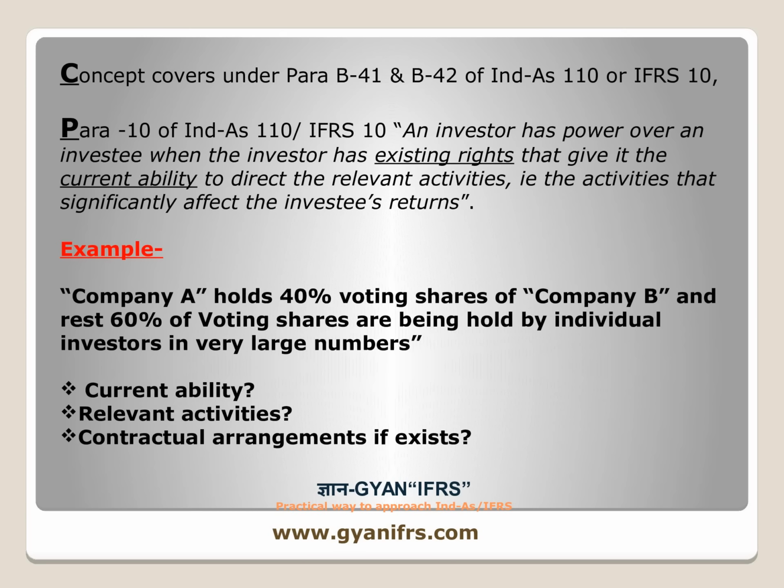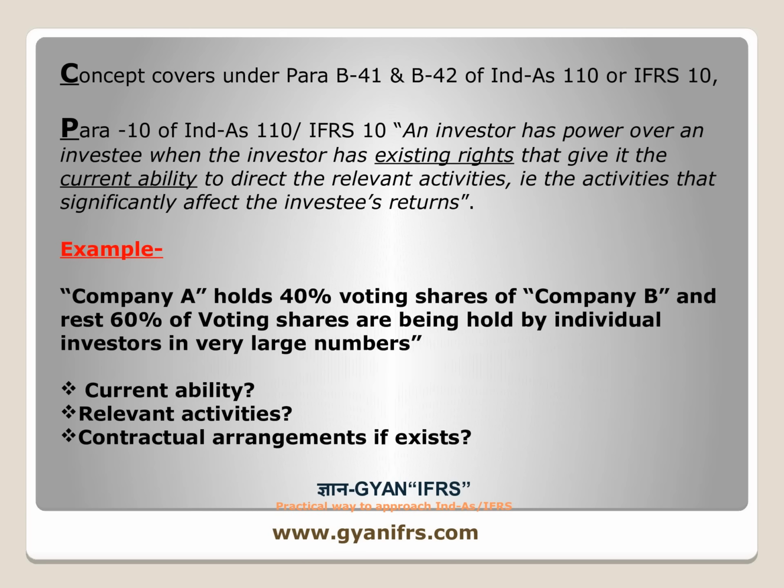Para 10 of IFRS 10 says an investor has power over an investee when the investor has existing rights that give it the current ability to direct the relevant activities, that is, the activities that significantly affect the investee's returns. Investee's returns means the profitability of that business.